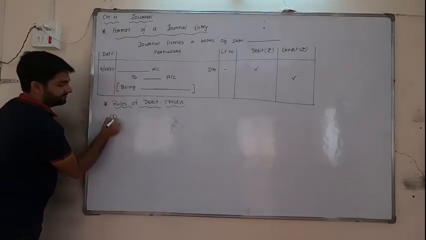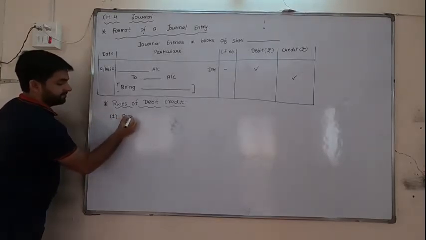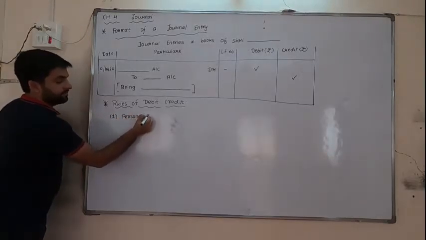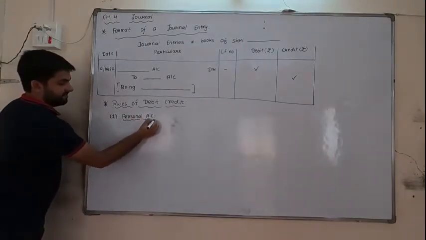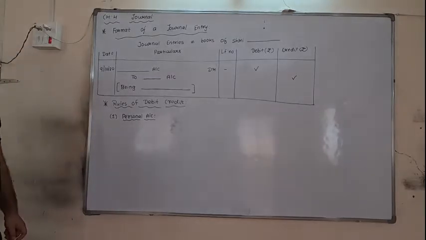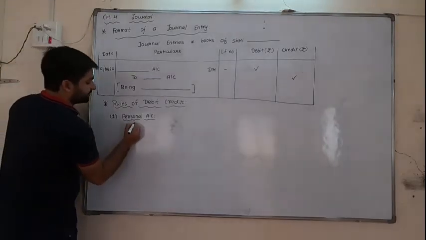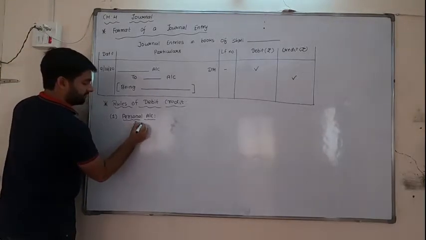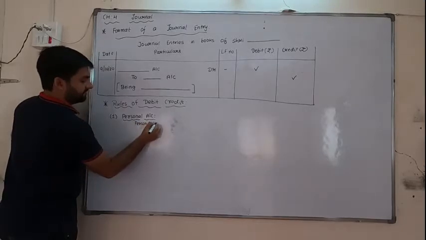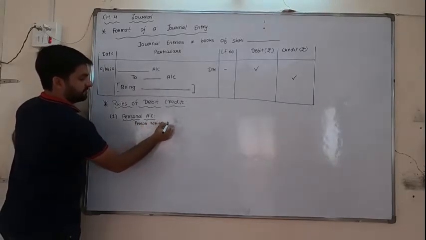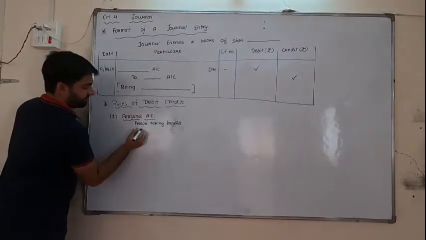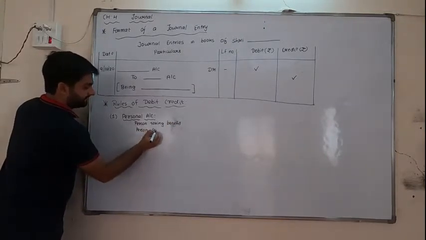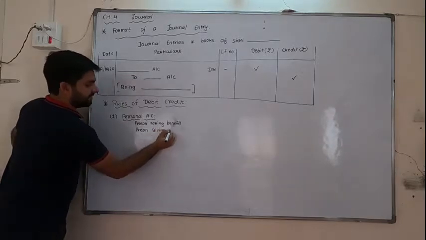Number 1, personal account. For personal account: person taking benefit, person giving benefit.